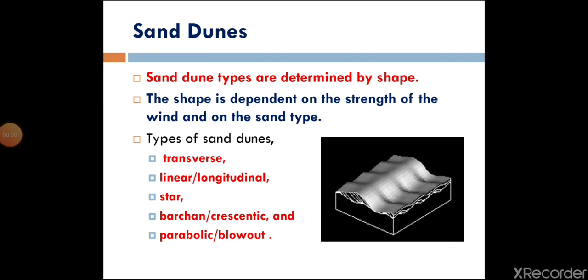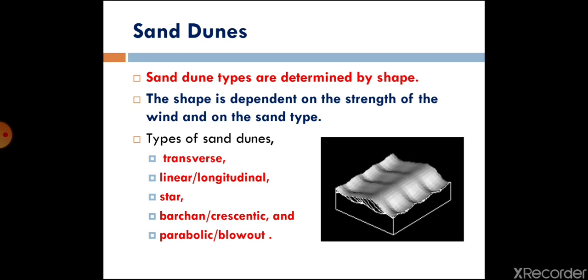So till now you have studied wind erosion, and now you are aware that wind erosion takes place in desert areas most of the time. When wind erosion creates soil erosion, or you can say it's moving sand, particularly in desert areas, it creates some kind of structures called dunes.